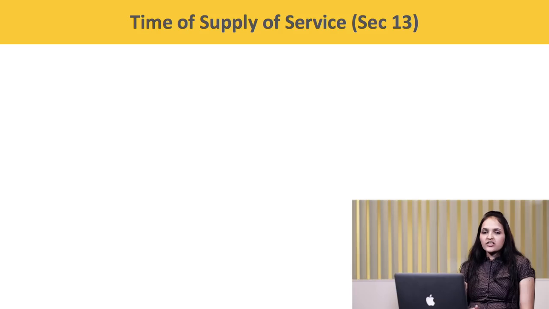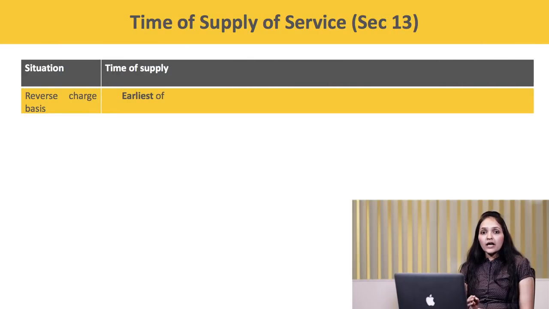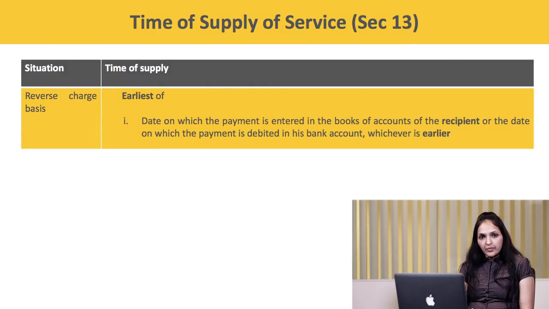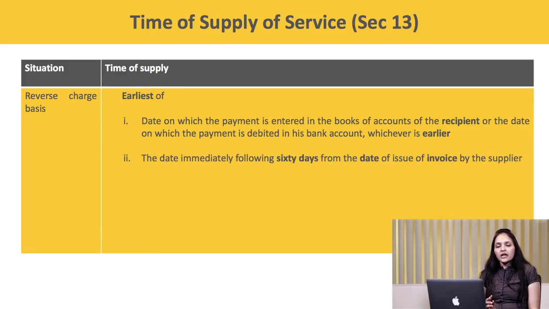Now, let us take up the time of supply in respect of services. Section 13 of the CGST Act states the time of supply shall be the earliest of the date on which the payment is entered in the books of accounts of the recipient, or the date on which the payment is debited in his bank account, whichever is earlier, or the date immediately following 60 days from the date of issue of invoice by the supplier. Let's take up an example.